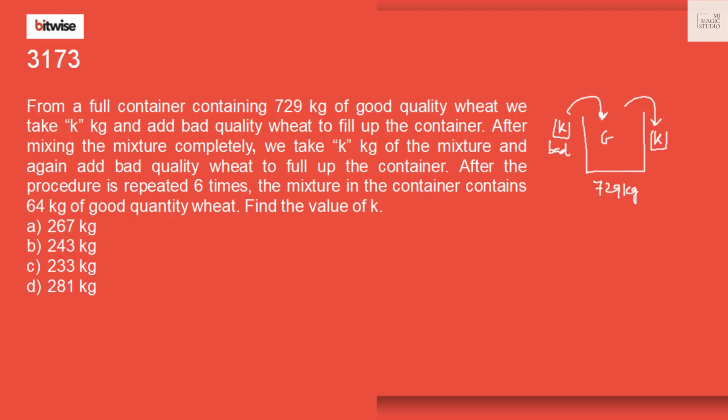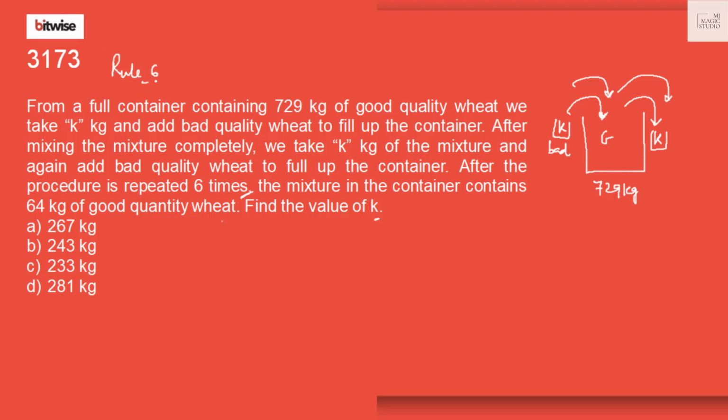After mixing the mixture completely, we again take out k kg of the mixture and add k kg of bad quality wheat to it. After the procedure is repeated 6 times, the mixture in the container contains 64 kg of good quality wheat. Find the value of k.